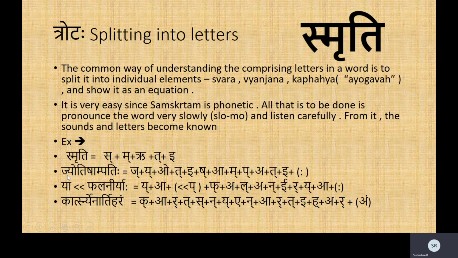And some more complicated words here. Jyotisham patihi. You can try changing the settings of the YouTube video to 0.5 or something like that. Then you pronounce any word you want, that will be read in slow-mo itself, and there you can make out the constituent letters. J, yo, y, o, t, I, sh, a, p, t, I. Jyotisham patihi. That's how you break it down. That is called trota, breaking it.